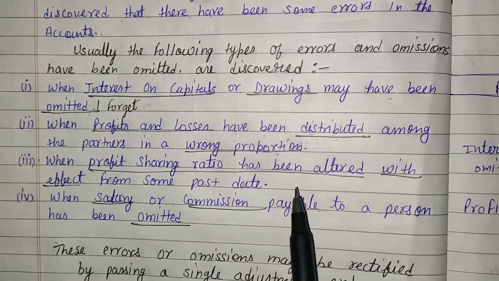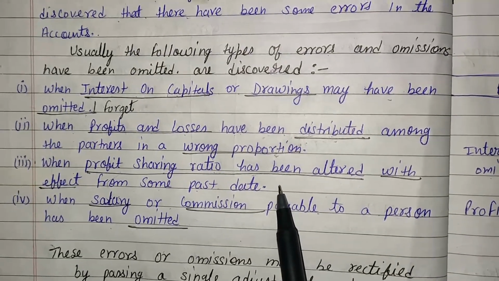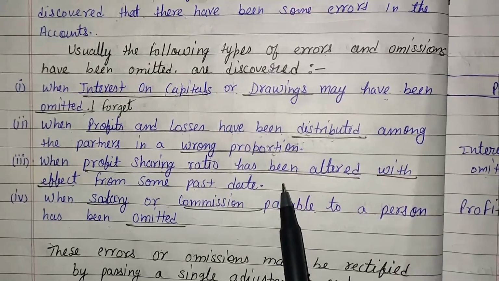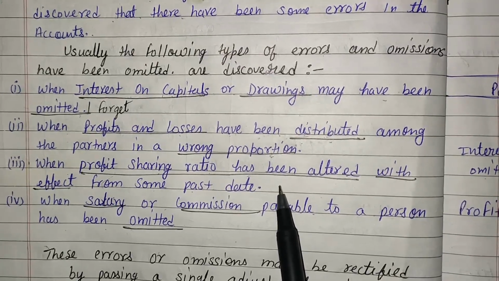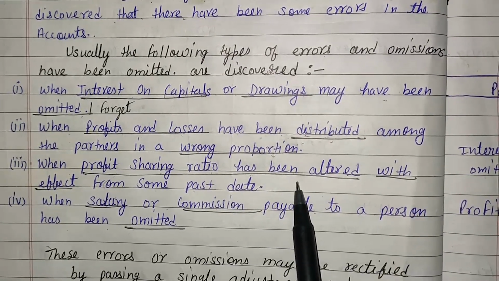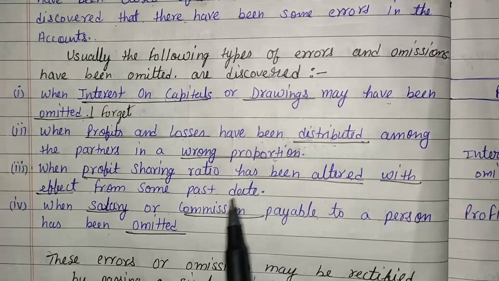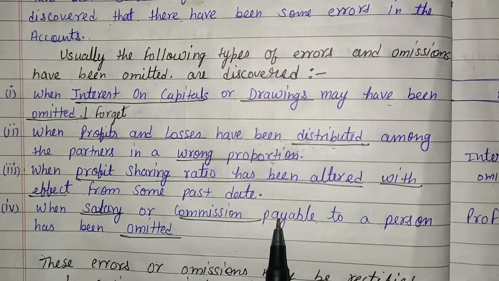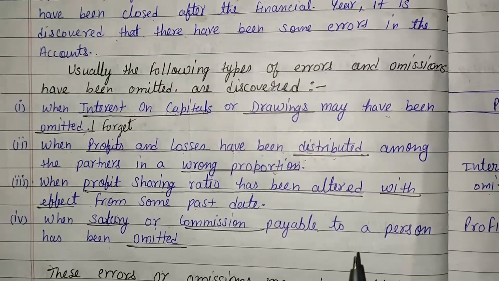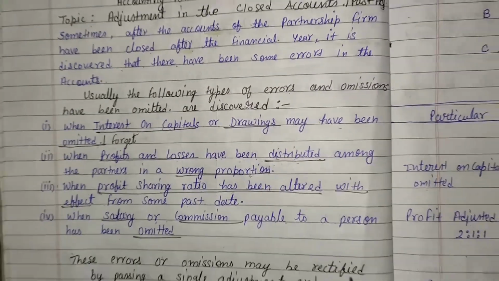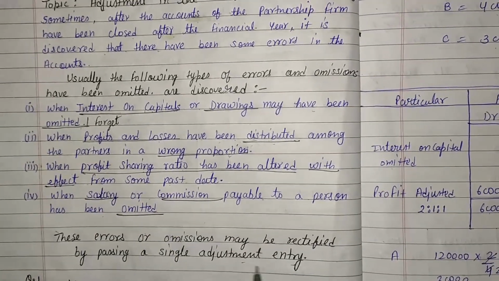For example, in the year 2015, the ratio of profit distribution is 3 to 2 to 1, and now in the year 2018 the ratio of profit distribution is 1 to 1 to 1. It means that is the case of altered with effect. Next, when salary or commission payable to a person has been omitted, all these errors made in the past may be corrected in the past adjustment account by passing a single adjustment entry.